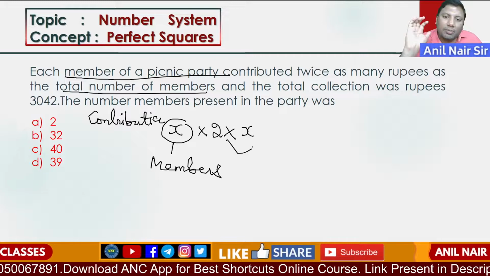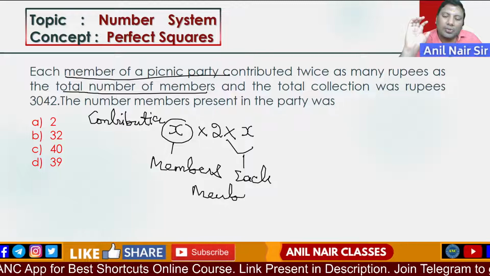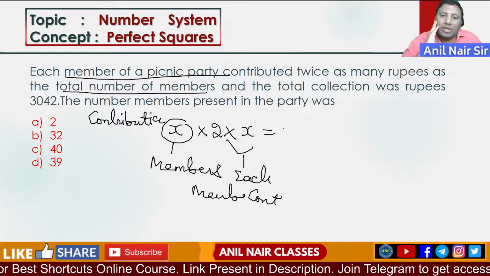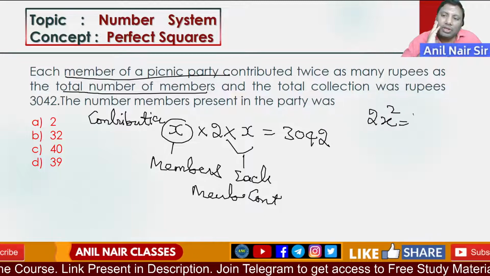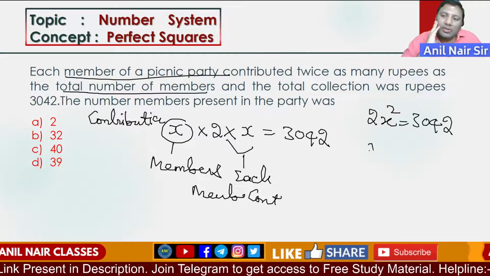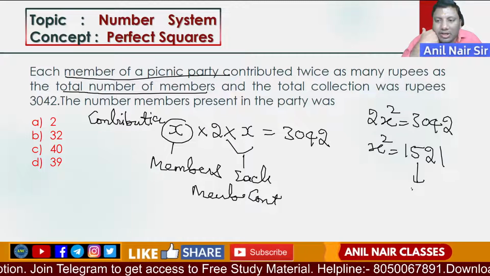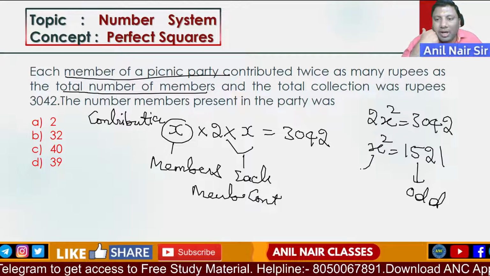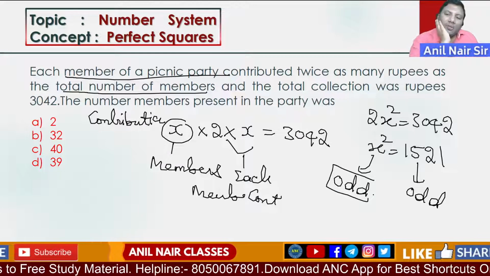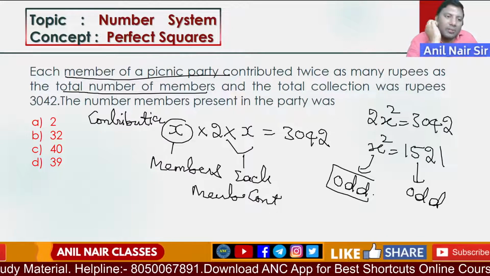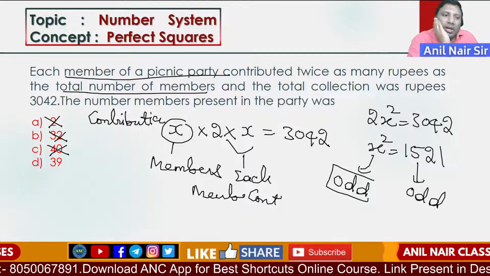The total collection is 3042. So, 2x square is equivalent to 3042. So, x square will be 1521. 1521 is an odd number. Something squared being odd means it will be an odd number. So, x will be an odd number. Only an odd number squared gives an odd number. So, even options are all out. I hope it is clear.